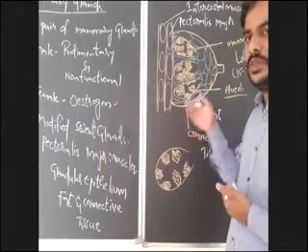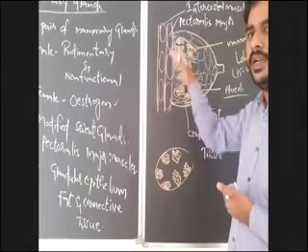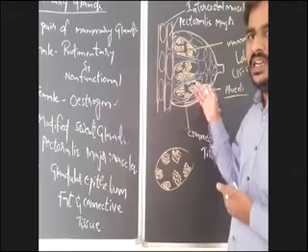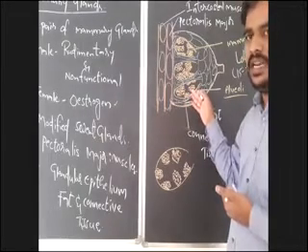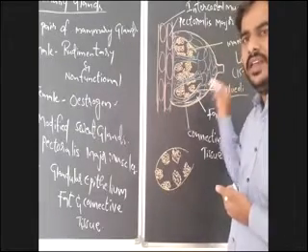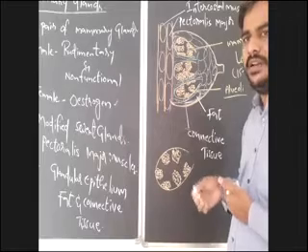The fat present in the mammary gland is responsible for maintaining a particular posture of the mammary gland. What is the use of this fat? To maintain a particular posture of the mammary gland.